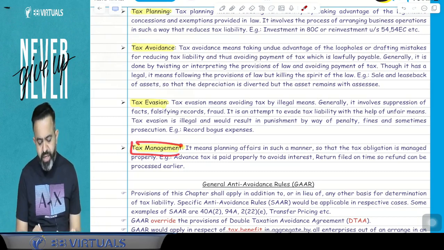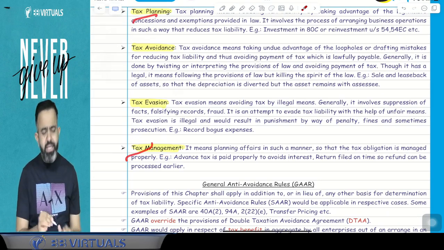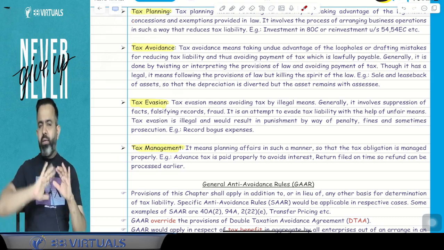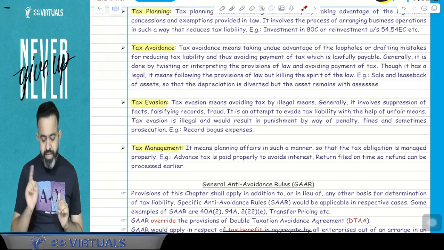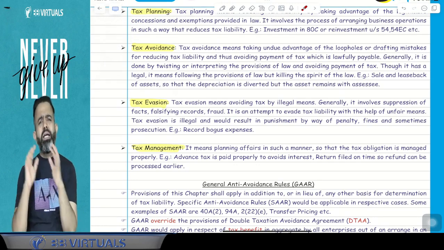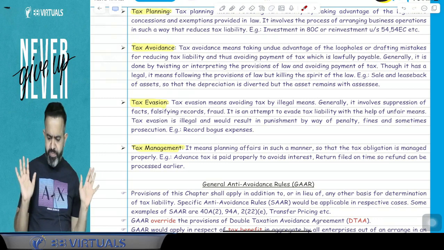So that is called your tax management. So what is the difference between management and planning? Planning is basically the possible best exemption and deduction claim, that is called tax planning. Tax management means, guys, just do the compliance on time. That is called tax management.